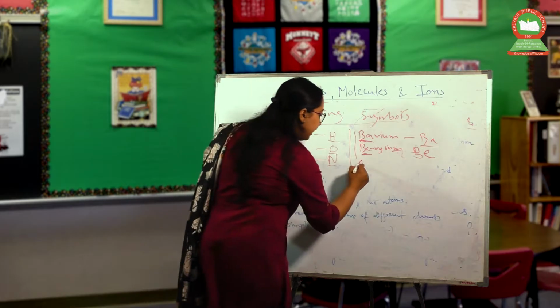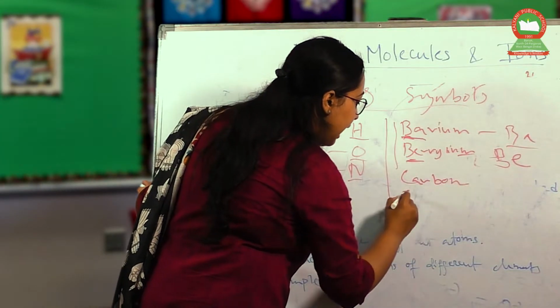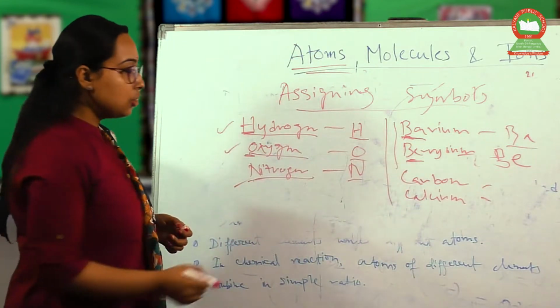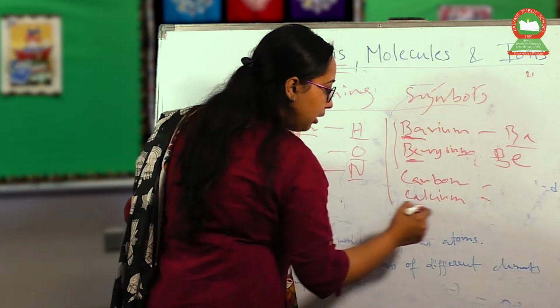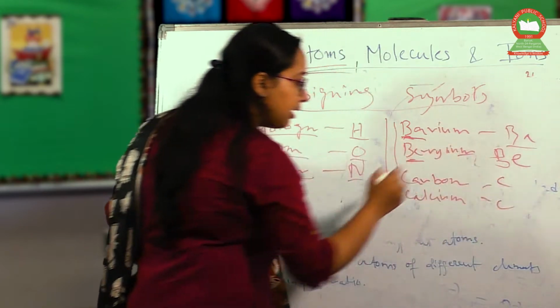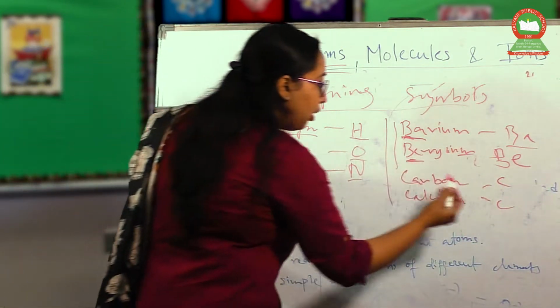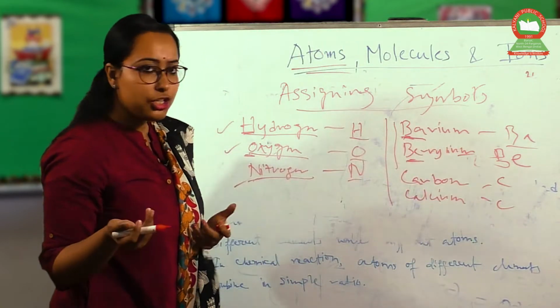Like if we take carbon and calcium, another confusion is created. If we write C, it could be calcium or carbon.